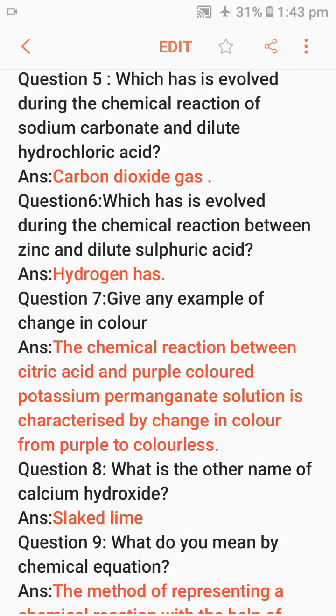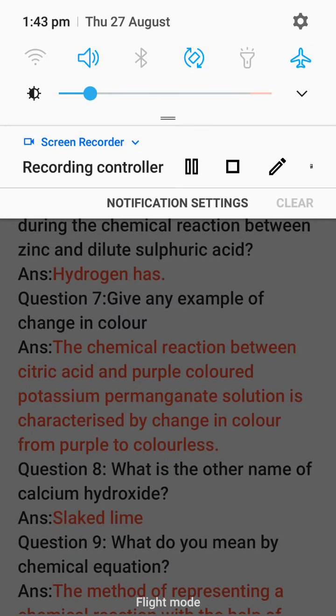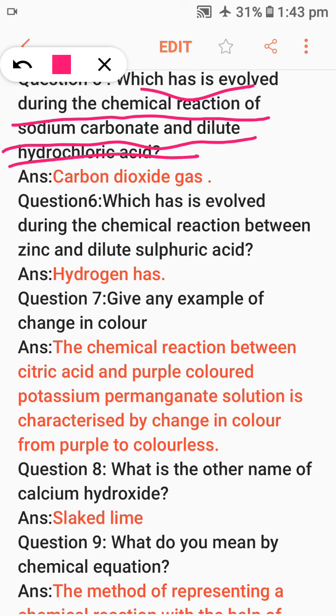Question number 5. Which gas is evolved during the chemical reaction of sodium carbonate and dilute sulfuric acid? The answer is carbon dioxide gas. Question 6.